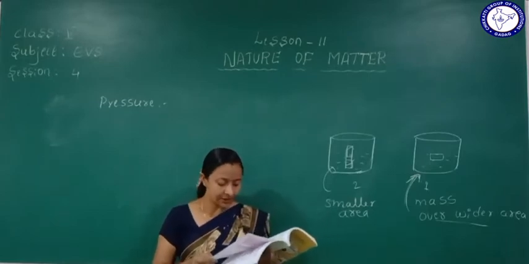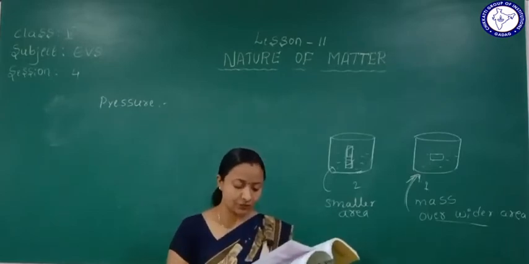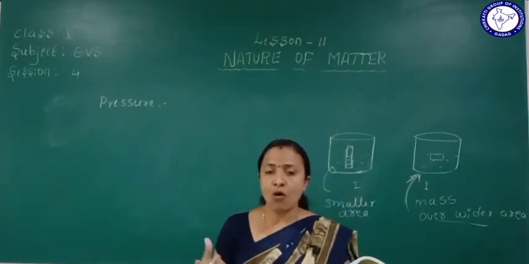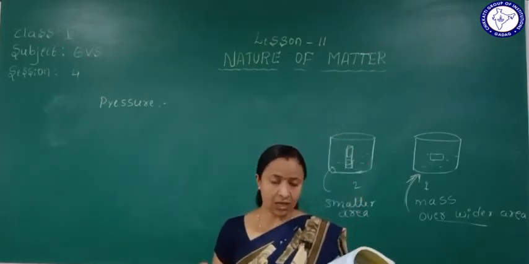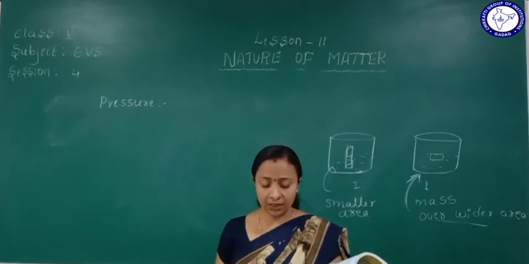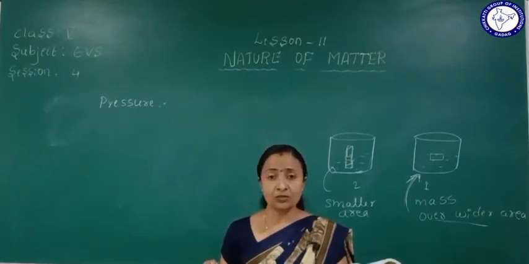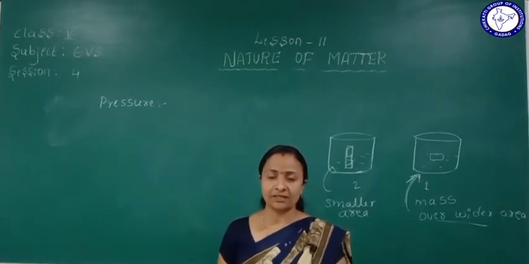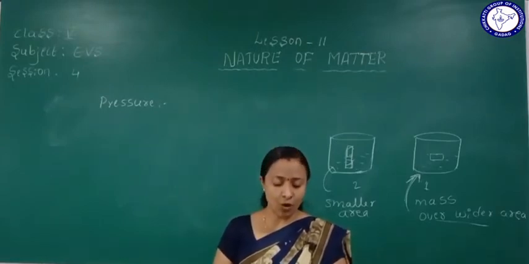Write the name of any four objects which float on water. They have given this question here. Oil can be given, wood can be given, then cotton, leaf, and ice can also be given as examples of floating objects.